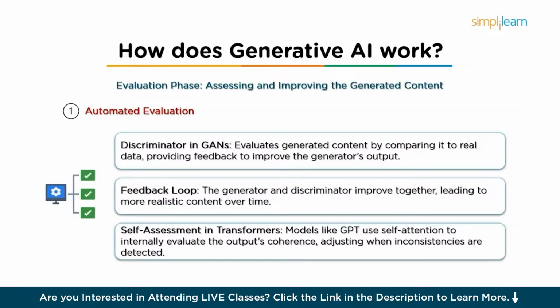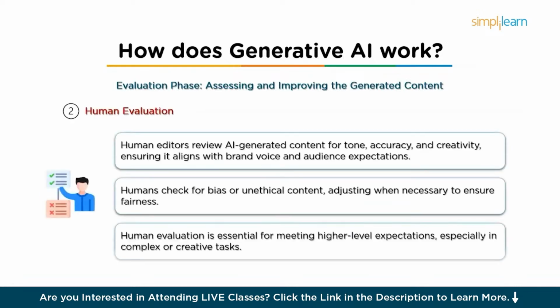And then we have the self-assessment in transformers. In models like GPT, for example, evaluation often happens internally through a process called self-attention. The model checks how well each part of the generated output fits with the surrounding context. If the model detects inconsistencies like strange word choices or unnatural phrasing, it will adjust its output to improve coherence. After the automated evaluation, we have the human evaluation.